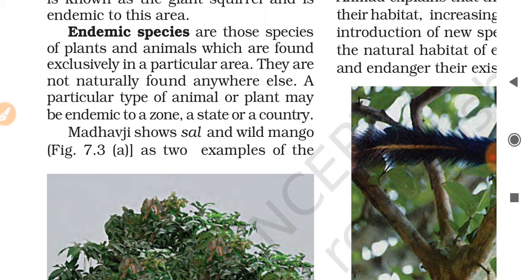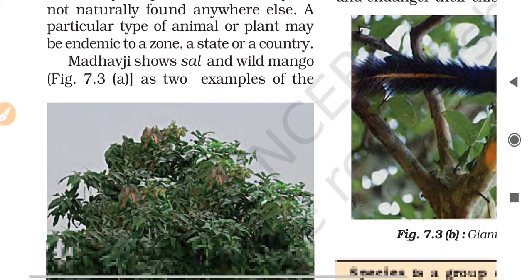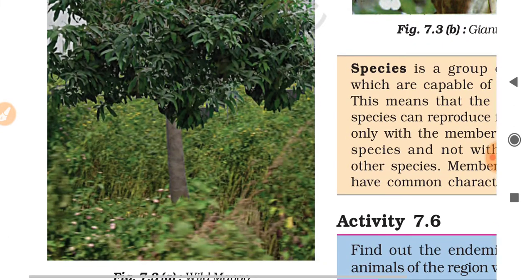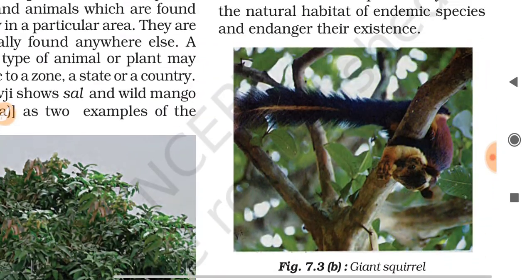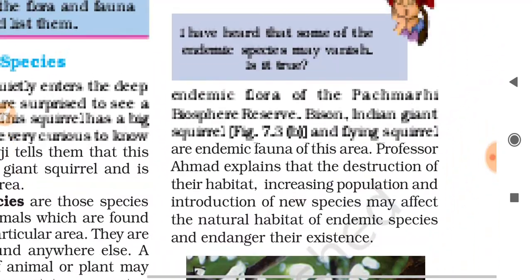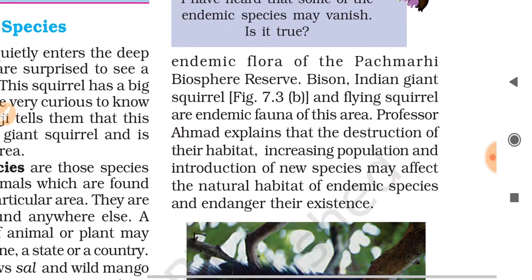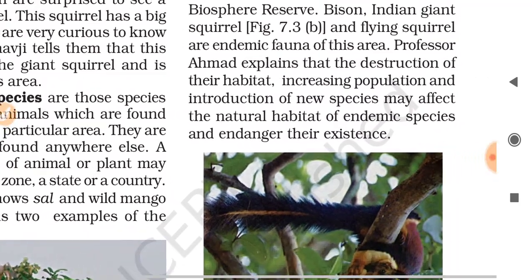Madhavji shows sal and wild mango as given in the figure. This is the wild mango and this is the figure of the giant squirrel. Sal and wild mango are the endemic flora of the Pachmarhi Biosphere Reserve.